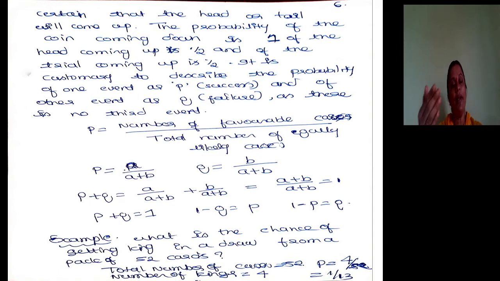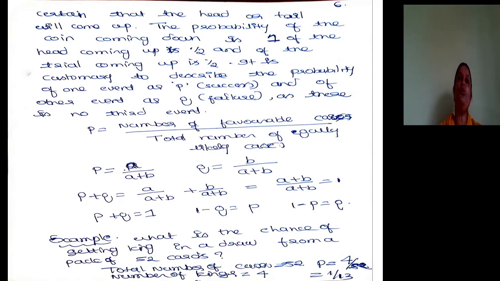So, the probability of head coming up is 1 by 2. 1 by 2 is half of 1. And the probability of tail coming up is 1 by 2. So it is customary to describe the probability of one event as P, that is success, and the other event as Q, that is failure, as there is no third event.